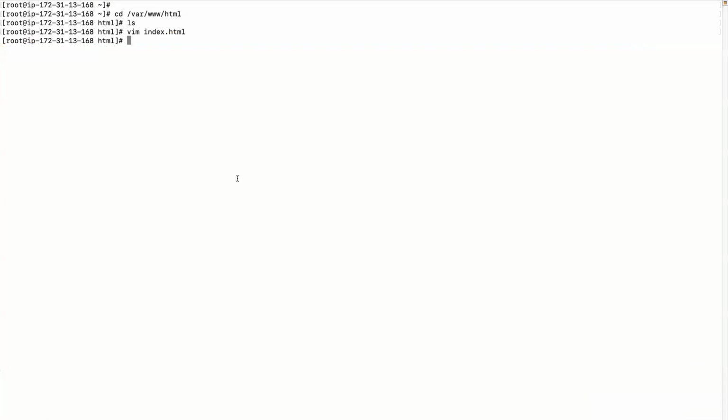Okay, and similarly, what else can we do? One more thing: it runs on port 80, right? You can also change the port. That is handled in the default file httpd.conf.